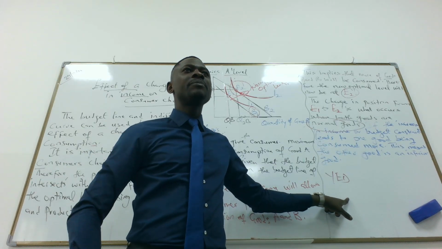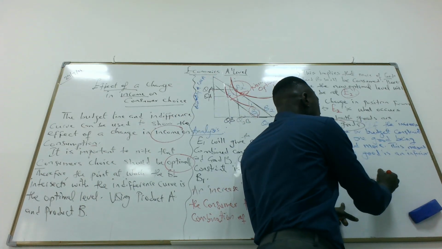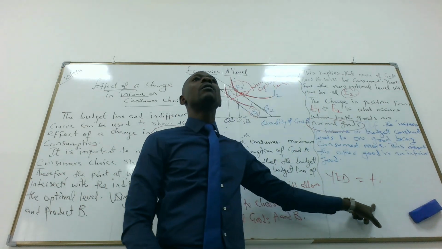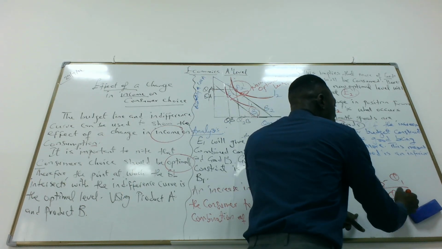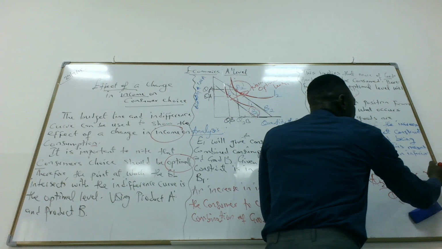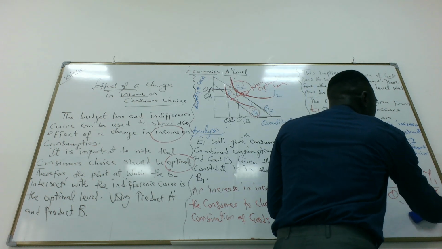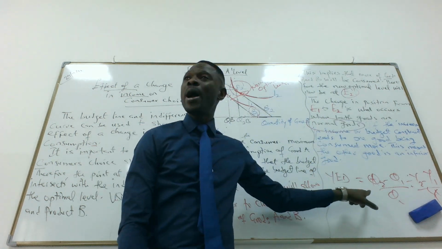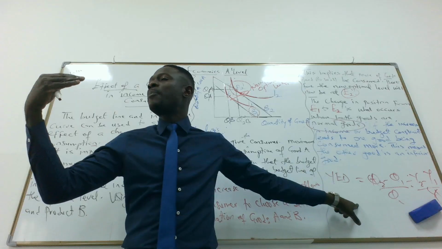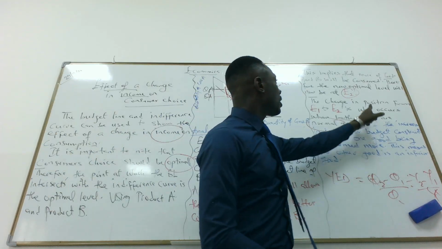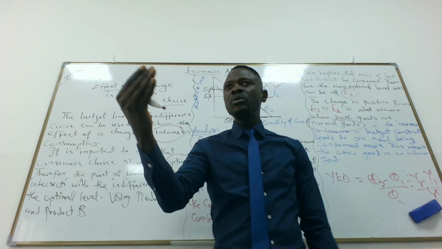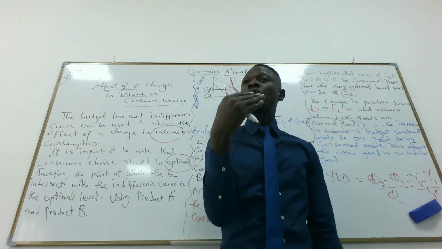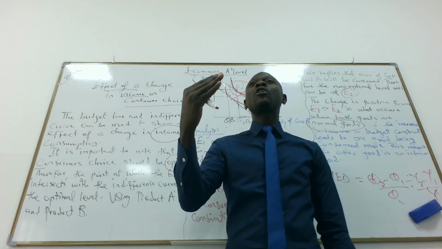It is Q2 minus Q1 over Q1, divided by Y2 minus Y1 over Y1. So a positive YED means the product is what? A normal good. A normal good is a good that we consume more as soon as our level of income increases.